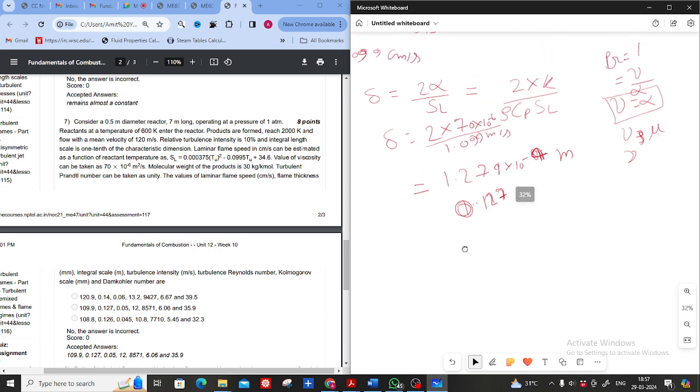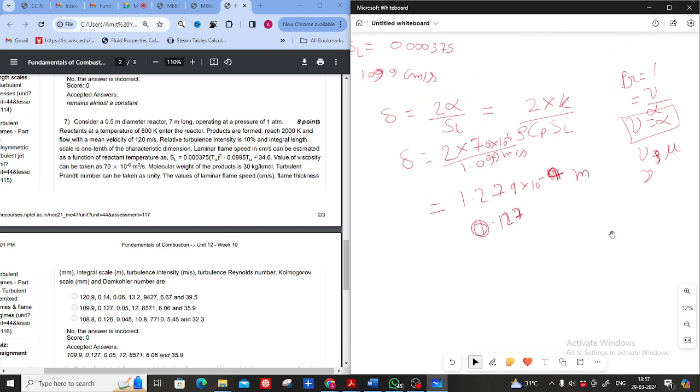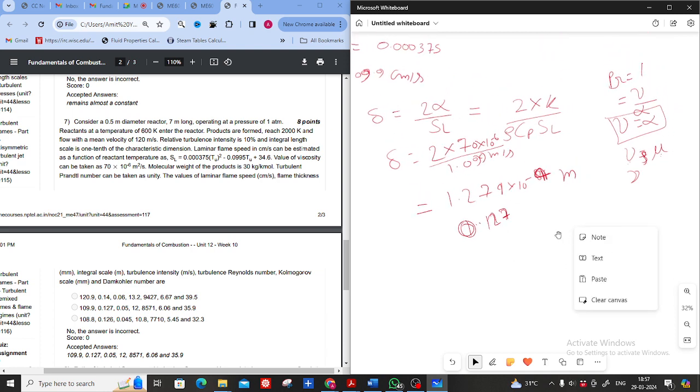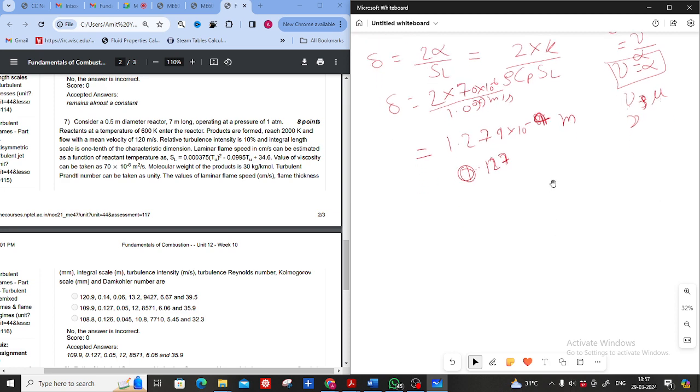Izadul Rahman, is this clear till this point? Everything is clear to you? Yes, sir. Okay. So now the characteristics we need to find, that is the integral scale.